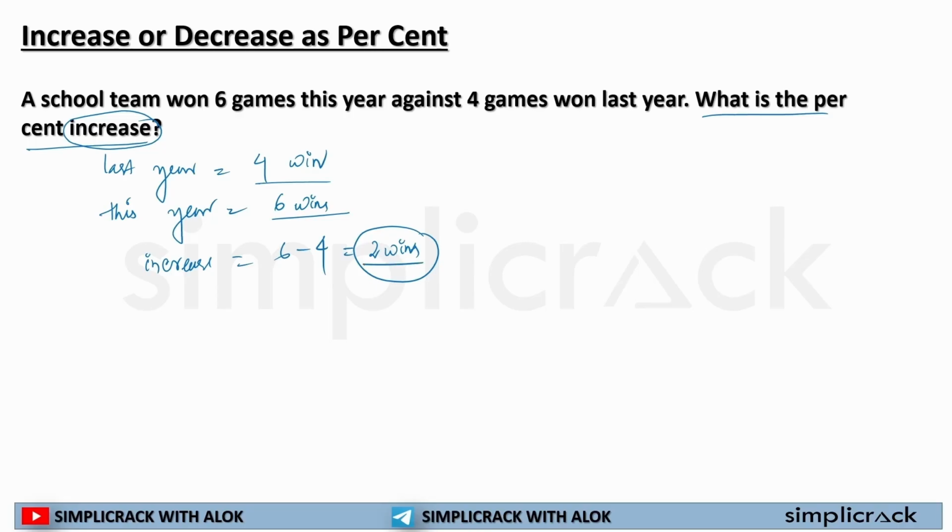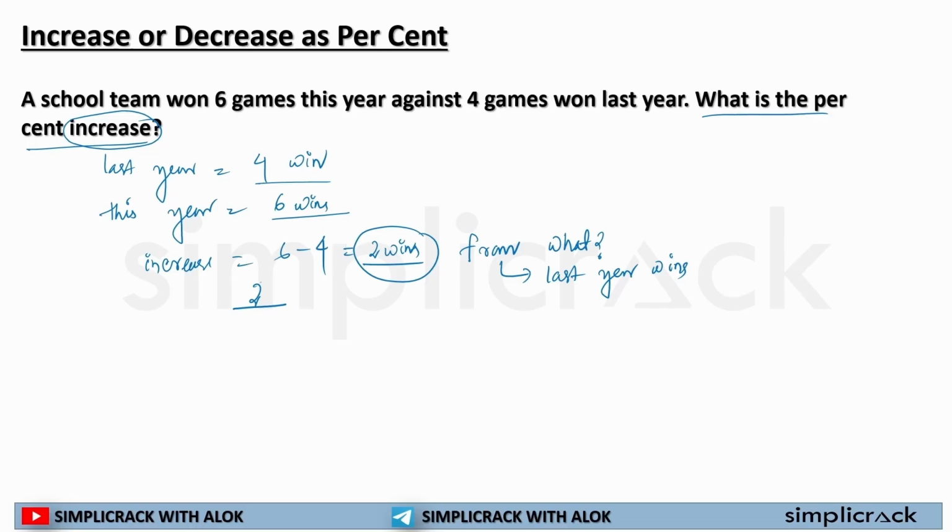So this is the increase. But it is increased on what? It is increased from what? See what I'm saying? It is increased from last year's wins.